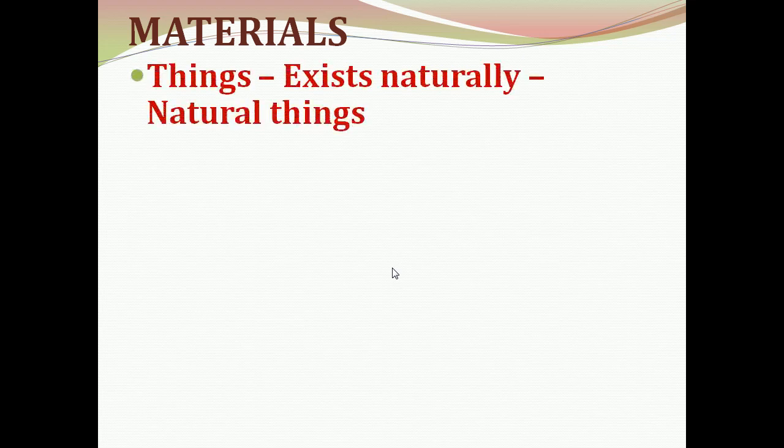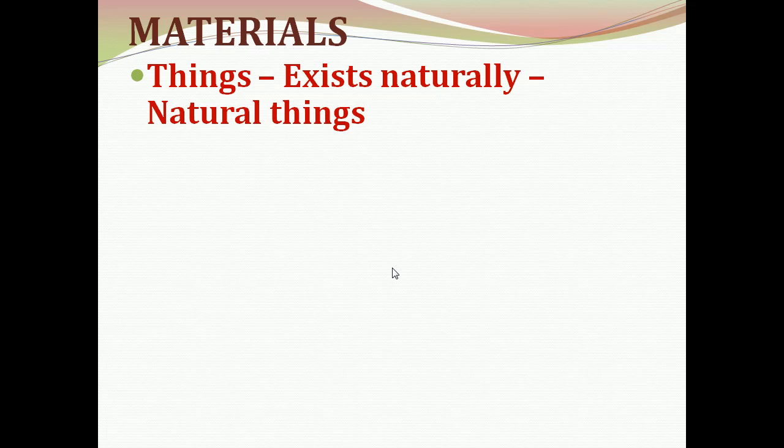There are different things in our surroundings. These things have different shapes and sizes. For example, in our classroom, we see bags, bottles, books, fans, lights, students, and many other things. The things which are present around us are called materials. So what is meant by materials? Different things in our surroundings which have different shapes and sizes are called materials.